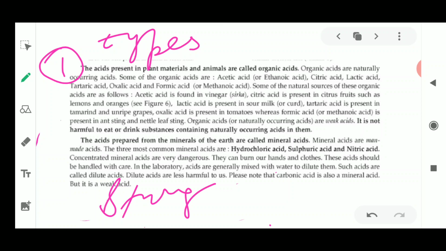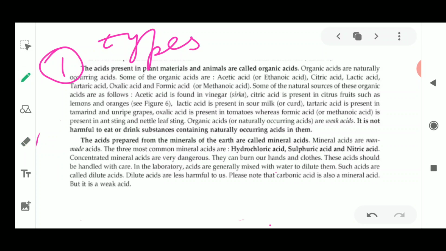Now we can dilute any acid, whether it is organic or synthetic. Okay, so we can dilute by adding water to it. And acids should be handled with care in laboratories. Acids are generally mixed with water to make them dilute. Such acids are called dilute acids, and these dilute acids are less harmful, but still we cannot drink them. Please don't try to do such kinds of foolish activities, as we cannot drink them, because these are not found in natural things. They are synthetically prepared, so they are harmful for your body.